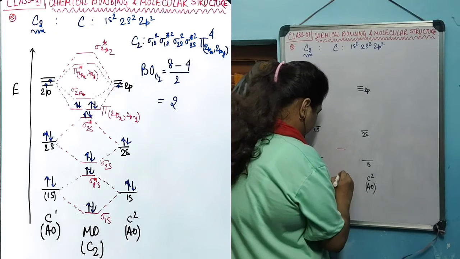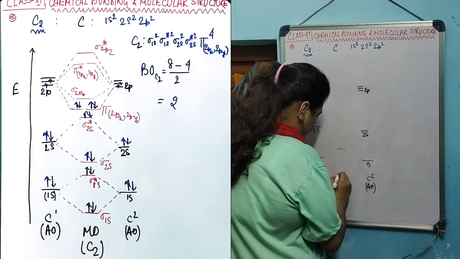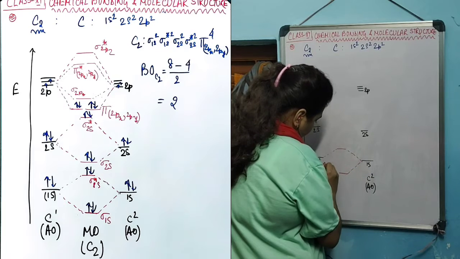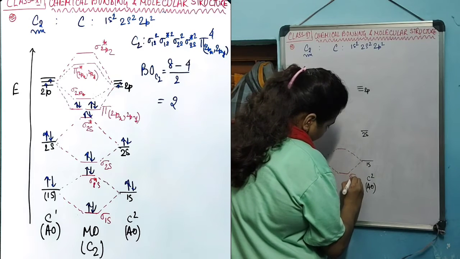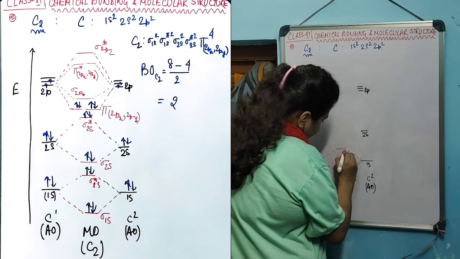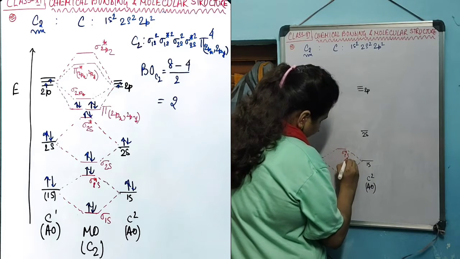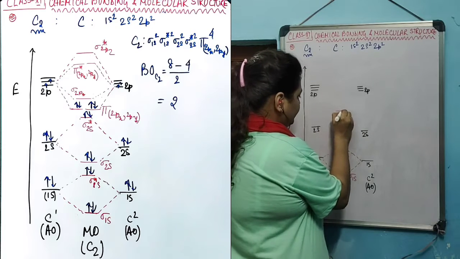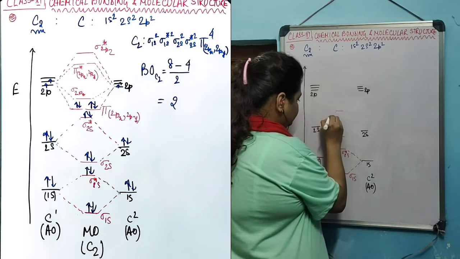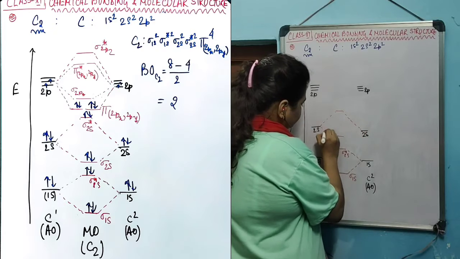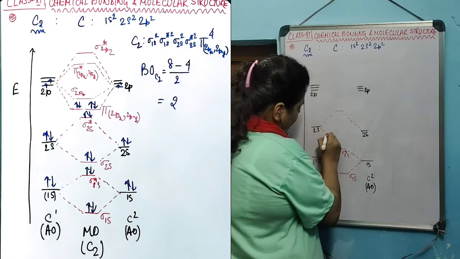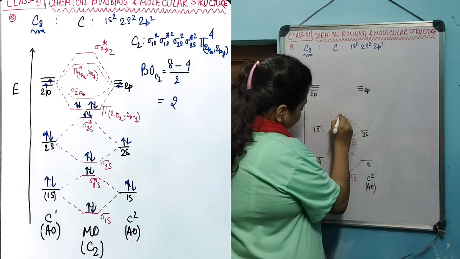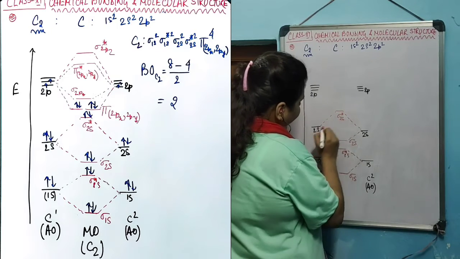When the atomic orbitals combine, molecular orbitals will be formed. At first the 1s orbitals will combine and create two molecular orbitals, one bonding and one anti-bonding, that is sigma 1s and sigma star 1s. Similarly, the 2s orbitals will combine and create two molecular orbitals, one anti-bonding and one bonding: sigma 2s, sigma star 2s.